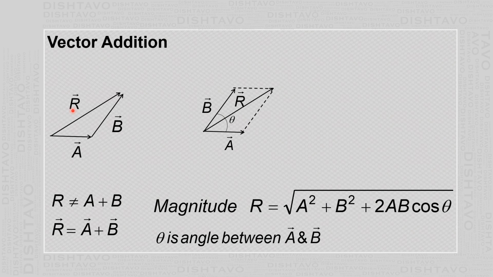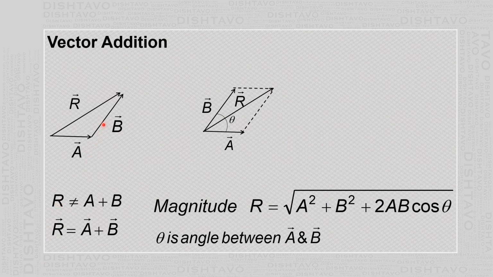The magnitude of this resultant is not equal to the magnitude of this plus the magnitude of this. In fact, the magnitude of the resultant is smaller than the sum of the magnitudes of these two vectors. But this resultant vector is equivalent to vector A and vector B together. Now, what I have just stated is nothing but the law of parallelogram of vectors.